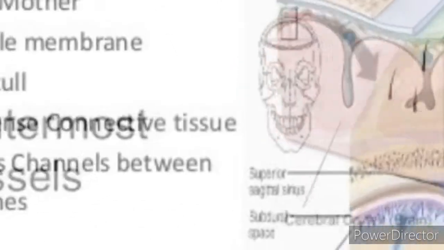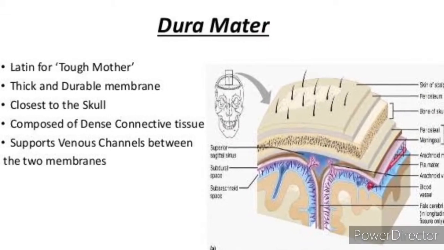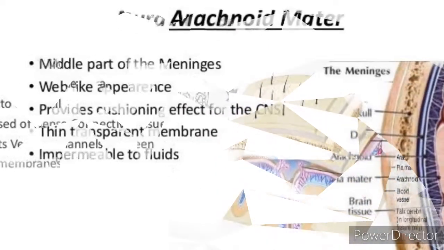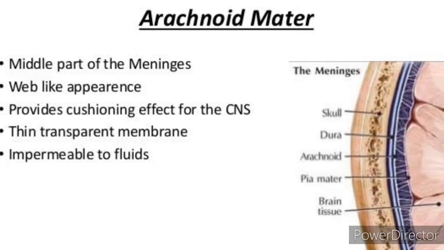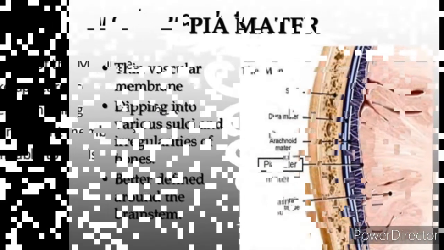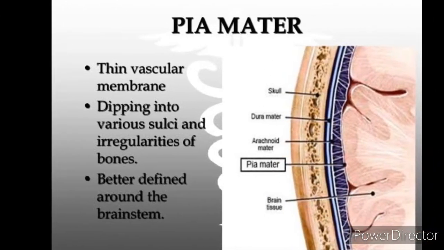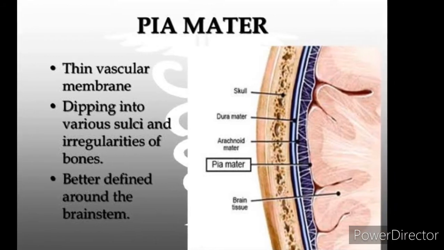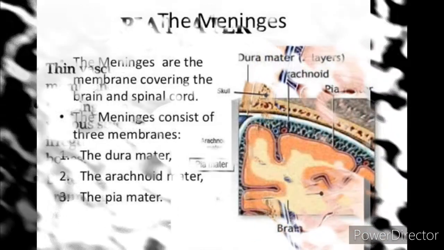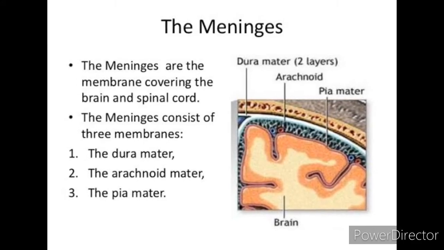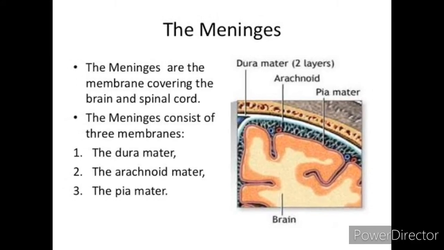Dura mater is the outermost thick fibrous membrane. Arachnoid membrane is the middle thin vascular membrane providing web-like cushion. Pia mater is the innermost thin delicate membrane richly supplied with blood. Meninges protect the brain from mechanical injury.